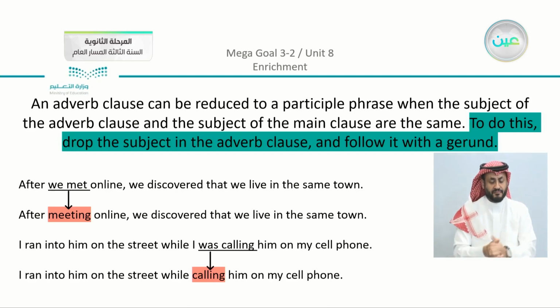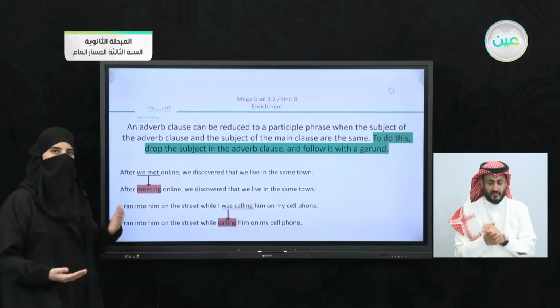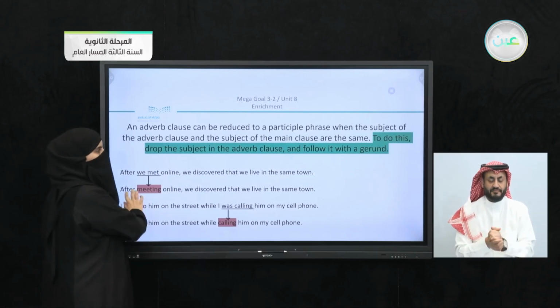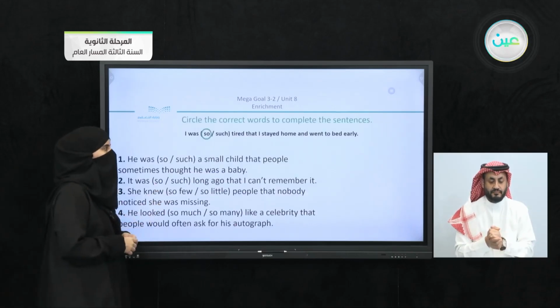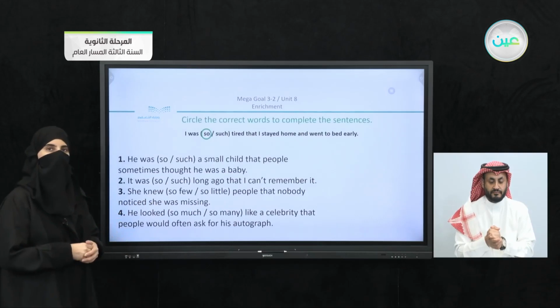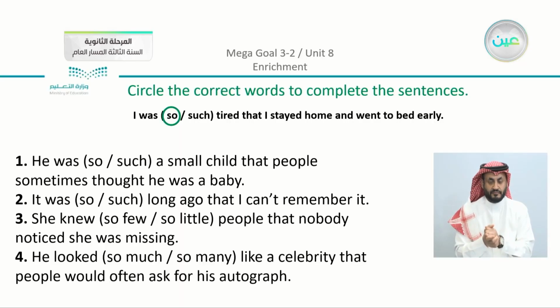I ran into him on the street while I was calling him on my cell phone. So instead of saying I was calling, I can say I ran into him on the street while calling him on the cell phone. This is just to refresh your memories. I'm sure that you are completely familiar with it. We're going to apply our exercise. Now circle the correct words to complete the sentences.